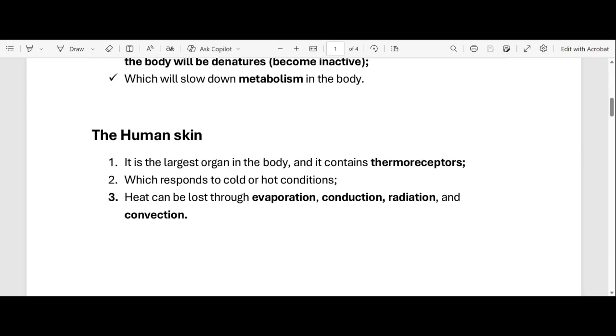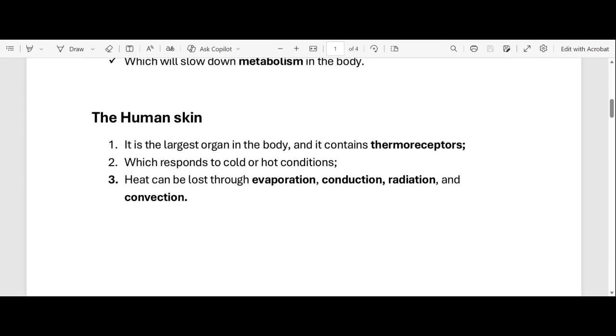Okay. Now let's get to the human skin, right? Human skin obviously is the largest organ in the body, because it covers the whole body. And also it contains thermoreceptors. I'm sure by now you should understand the function of receptors, right? Receptors convert stimulus into an impulse. Same as skin receptors. They receive the temperature stimulus and convert it into an impulse.